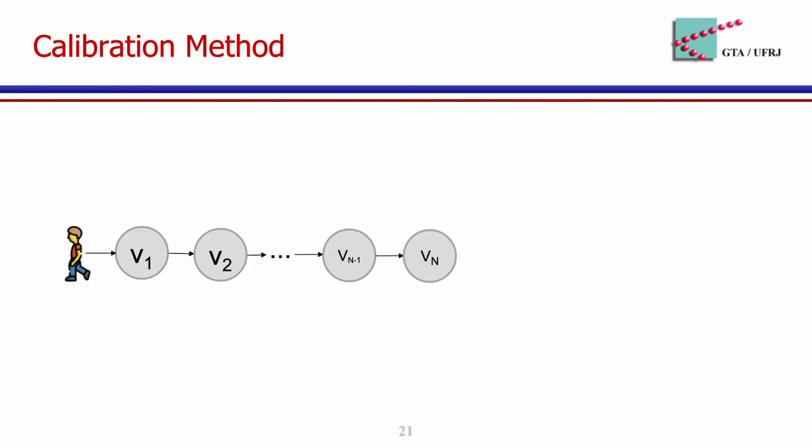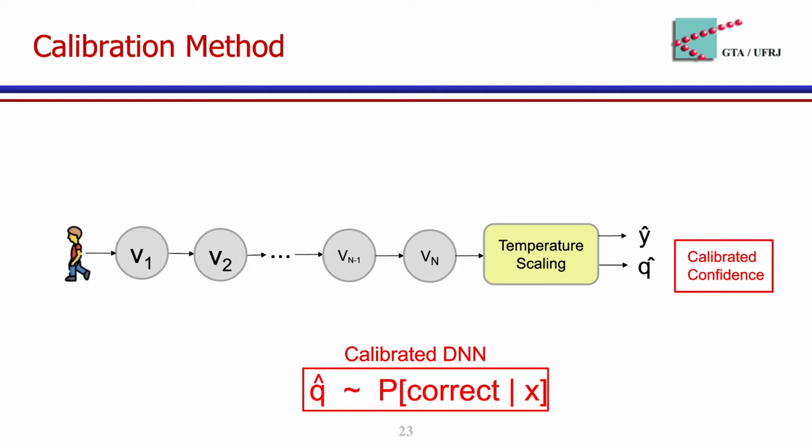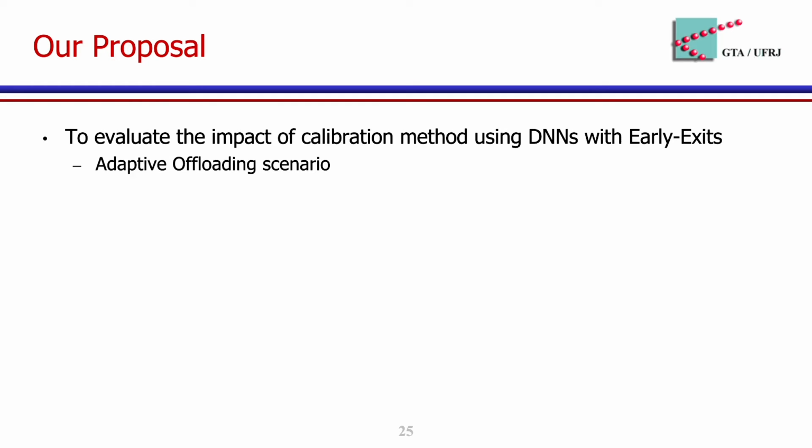Also, Guo has demonstrated that applying a simple post-processing calibration method called temperature scaling can provide a new confidence that is more related to the probability of classifying correctly. Consequently, this new confidence is more related to the accuracy. This paper evaluates the impact of the calibration method, temperature scaling, in DNNs with early exits using an adaptive offloading scenario.